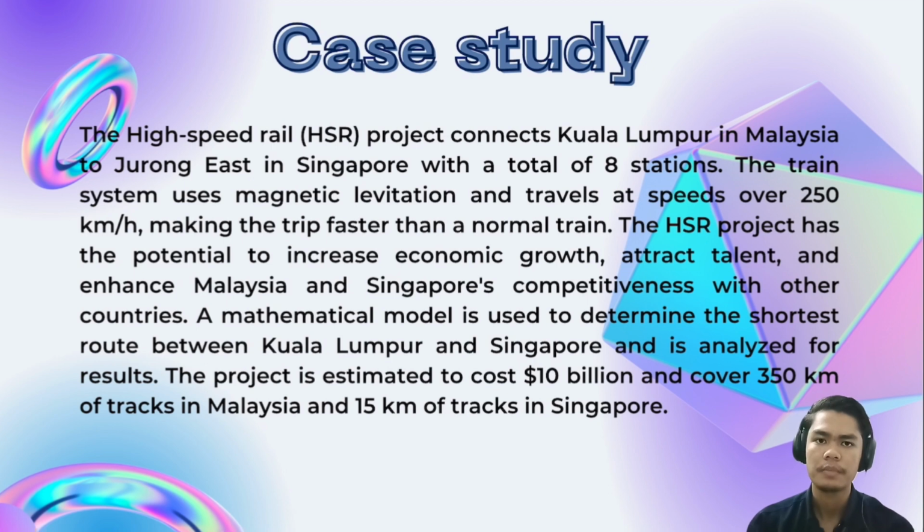This high-speed rail project is 2 or 3 times faster than the normal train. This train will speed above 250 km per hour. In addition, this project has a specific track and rolling stock.